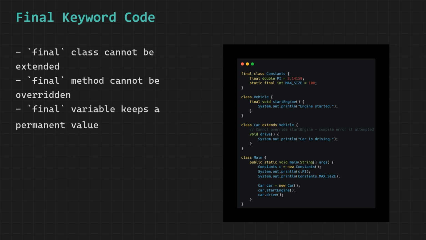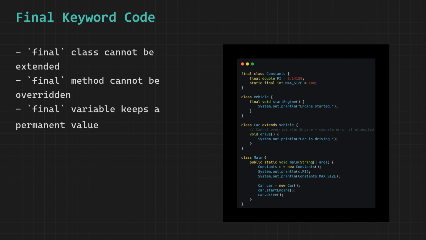PI is a final instance variable set to 3.14159. Once this value is assigned, it can never be changed anywhere in the program. Any attempt to reassign PI would give a compile error. MAX_SIZE is declared as both static and final, making it a true global constant. Being static means it belongs to the class itself and not to any object, so you can access it directly using the class name without creating an object.